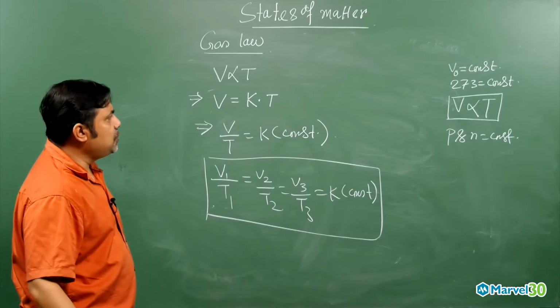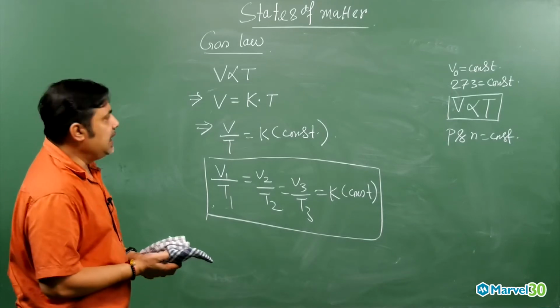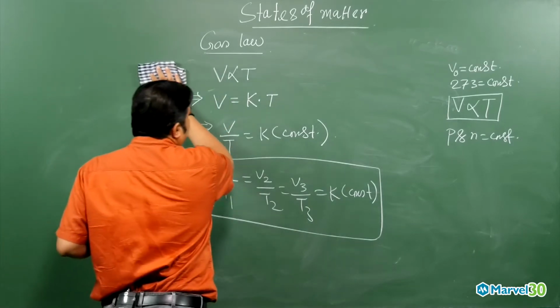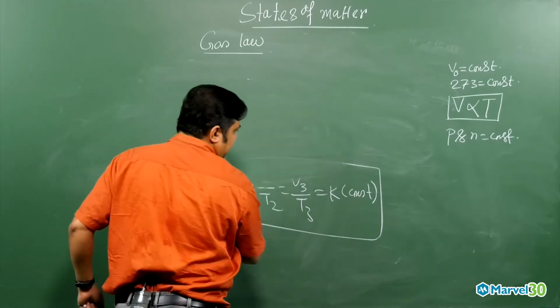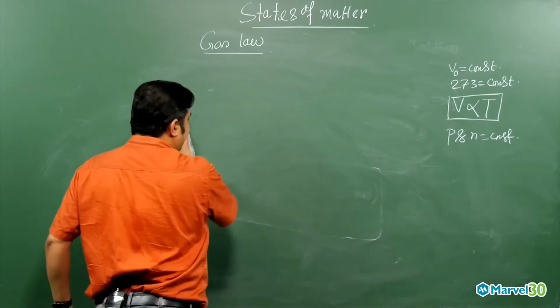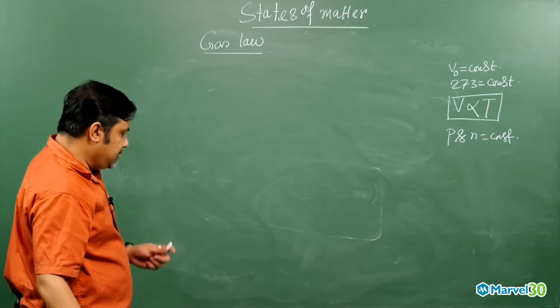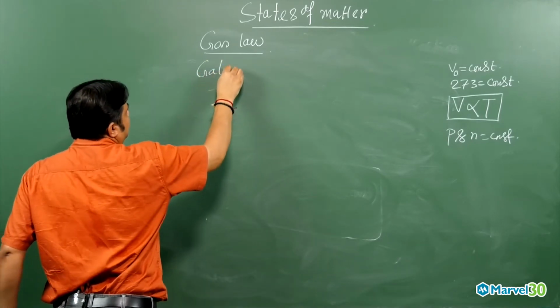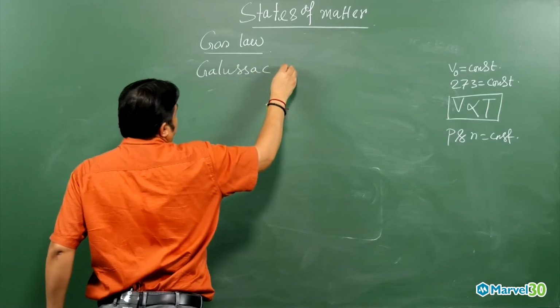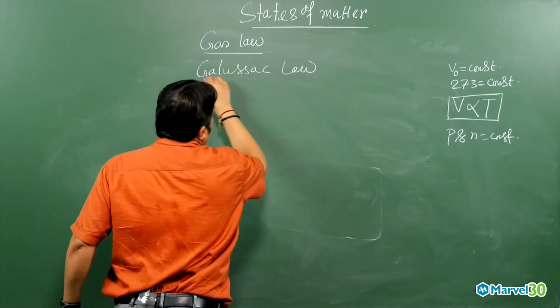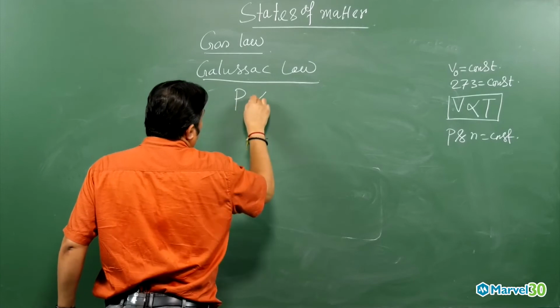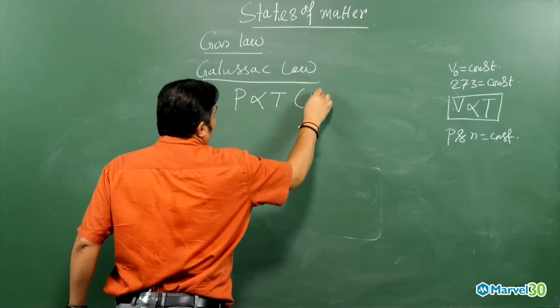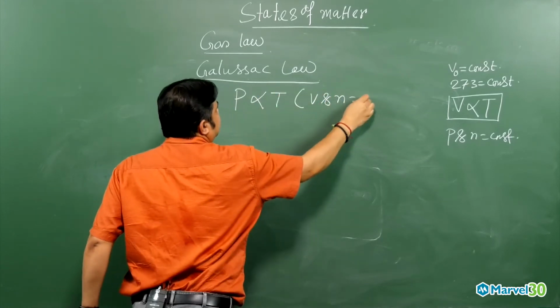Now, once we understand the Charles law, Gay-Lussac's law is very simple. It comes the same way, and we directly write the Gay-Lussac's law. What is Gay-Lussac's gas law saying? Pressure is directly proportional to temperature when the volume and number of moles are constant.